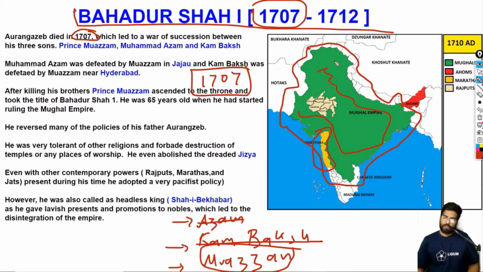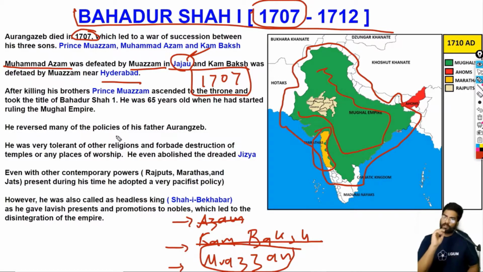So first we have to know that Muhammad Azam, one of the sons of Aurangzeb, was defeated by Muazzam in Jajau. This is a very important place, Jajau. And then another prince, Kam Baksh, was defeated by Muazzam in Hyderabad. So that's two important details we have. Muazzam defeated Kam Baksh in Hyderabad, and Muazzam defeated Muhammad Azam in Jajau. So these are the two important places we have.